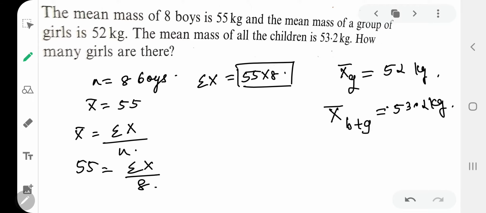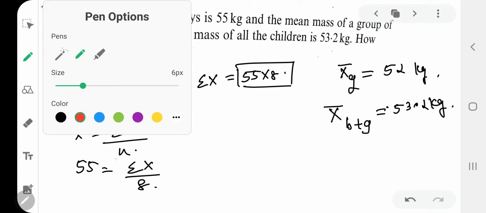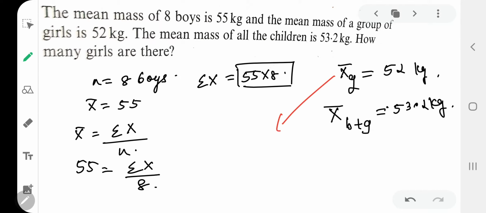Got my point clear? So in this case, we do not know the number of girls. So what we will do here is, you have the mean of girls, but the summation of girls you do not have. Number of girls also you do not have.